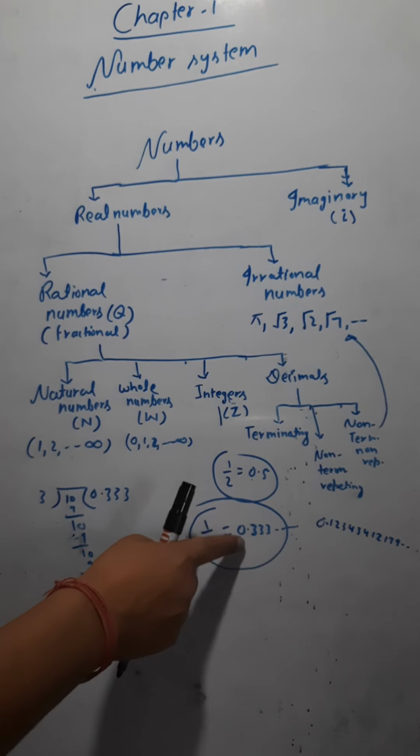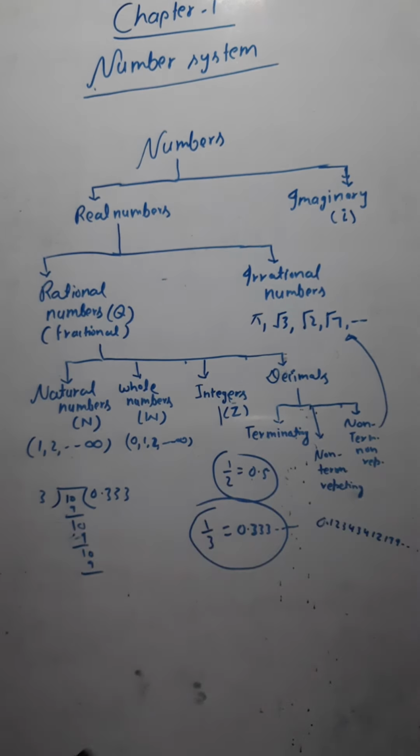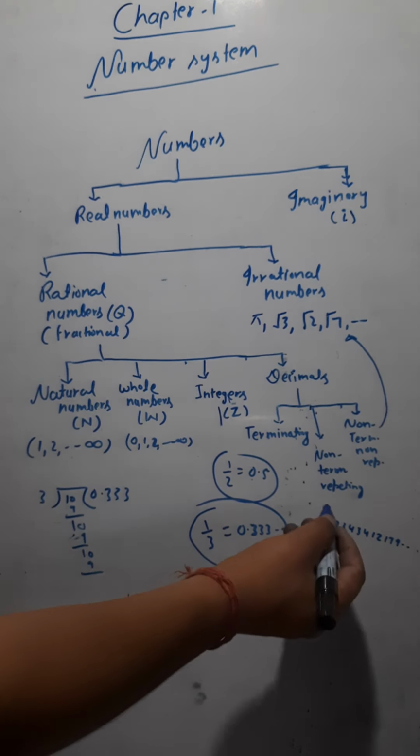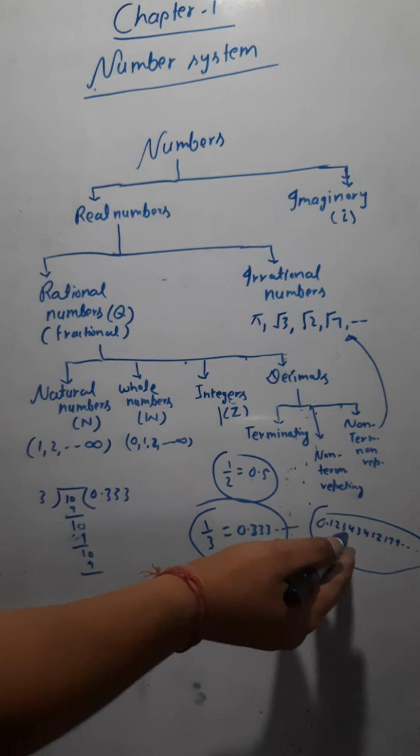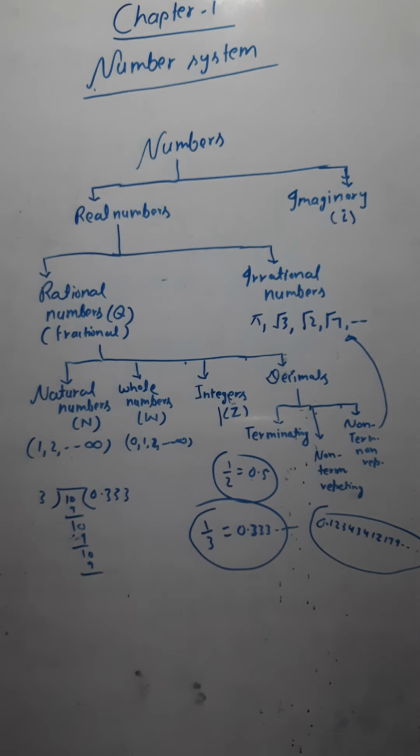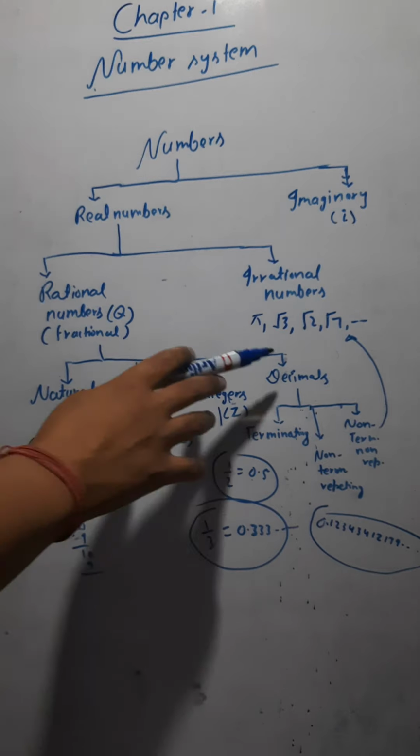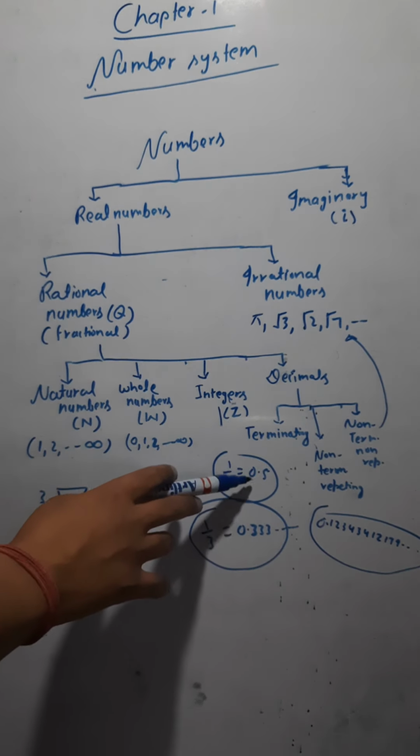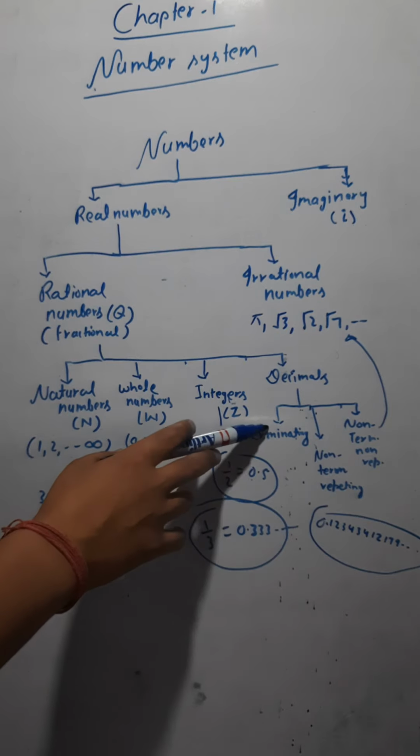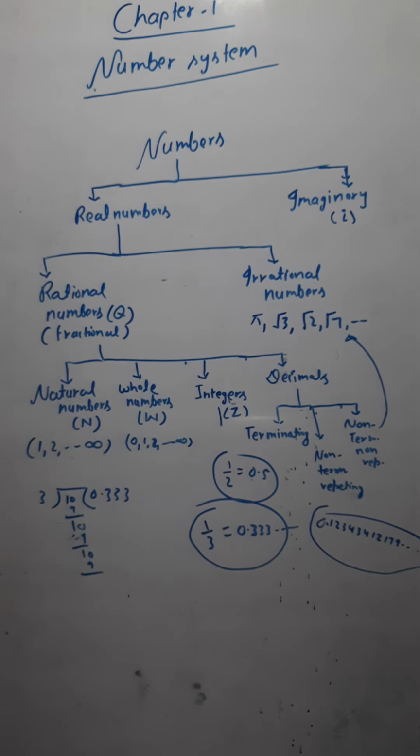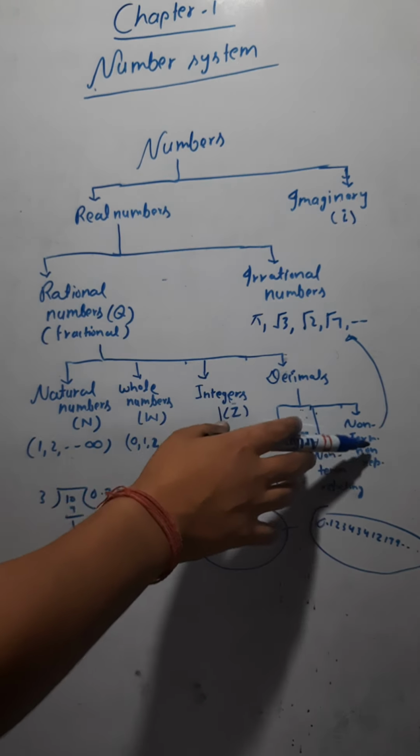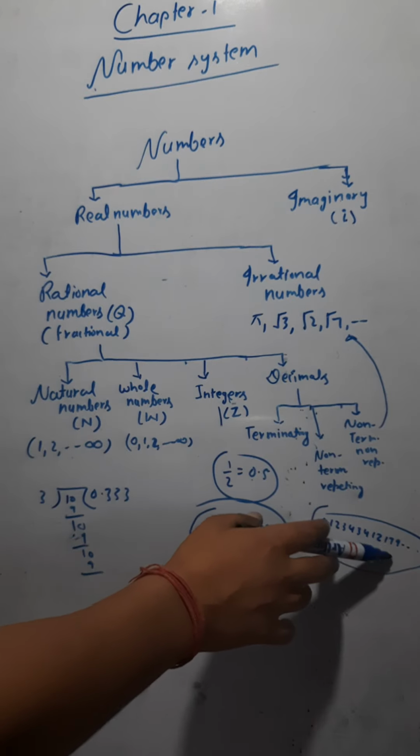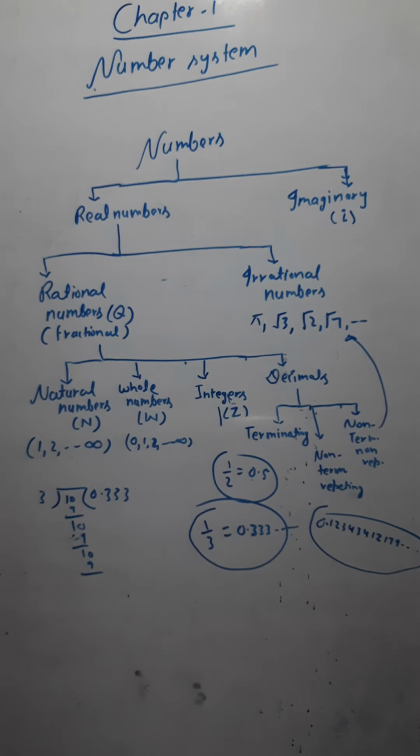They are not repeating. In the earlier case the 3 was repeating again and again, but in this case you are not going to get any repeating digits. So such decimals come under irrational numbers. Are you getting this? So we have 3 types of decimal numbers. Some are terminating, some are non-terminating repeating, and both will be rational numbers. The third category, non-terminating non-repeating, comes under irrational numbers.